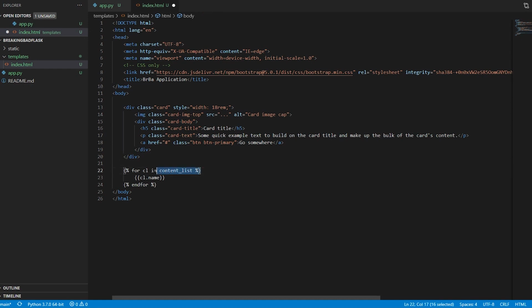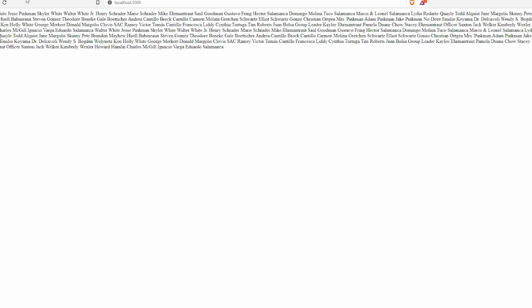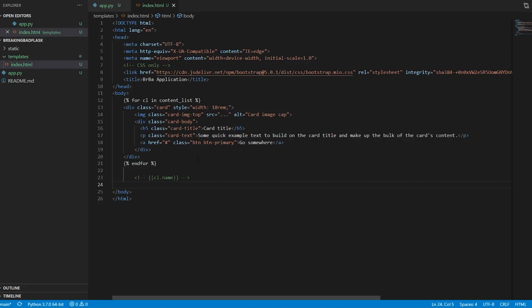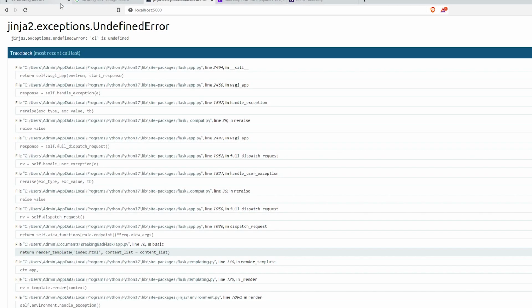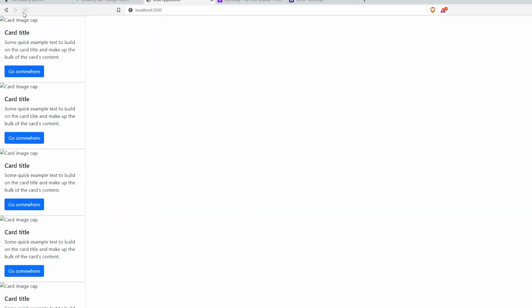Now what I'll do is I'll just take this and put it over here. Now why am I doing this? Because I want everything that is there to be displayed in the card. Now I want this name. So first of all, let me comment this out and show you the way it is going to look. I'll refresh this. CL is undefined, so it is not going to handle over here. Let's keep it aside because I think it is very bad at handling the C.